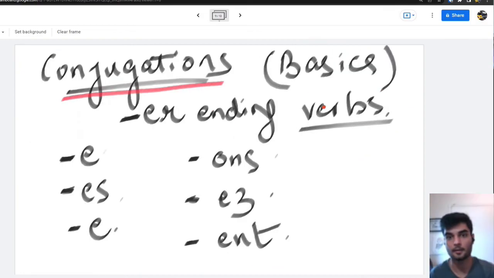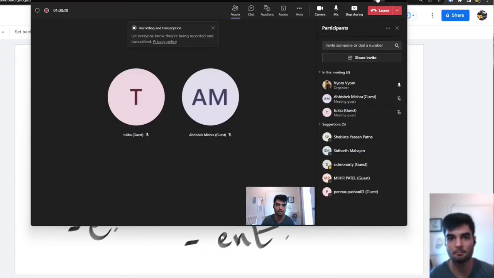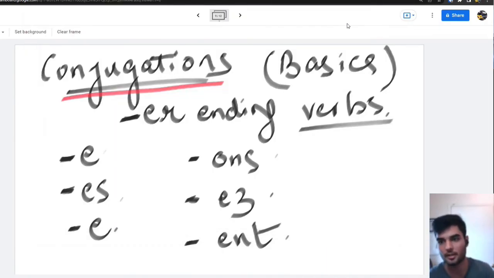Can each one of you, starting with Tulika, make your definition of conjugation and tell me what you mean by conjugations? Removing the suffix of any word according to the subject. Okay, and Abhishek? Like in English, we use he eats.